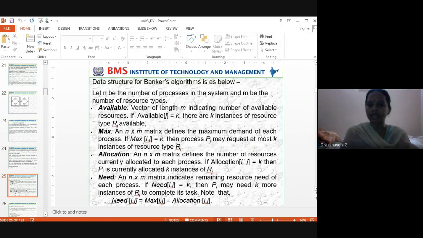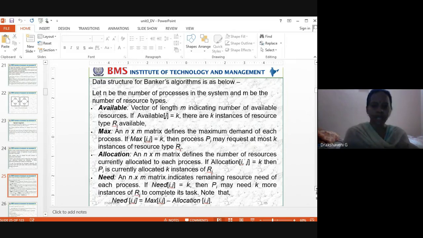Maximum: how many at maximum? That is the limit. How much is the limit? The n cross m matrix defines the maximum demand of each process. If Max[i, j] equals k, then process Pi may request at most k instances of resource type Rj. So what does it say? Maximum: how much space do I have to store all these? That's what Maximum says.